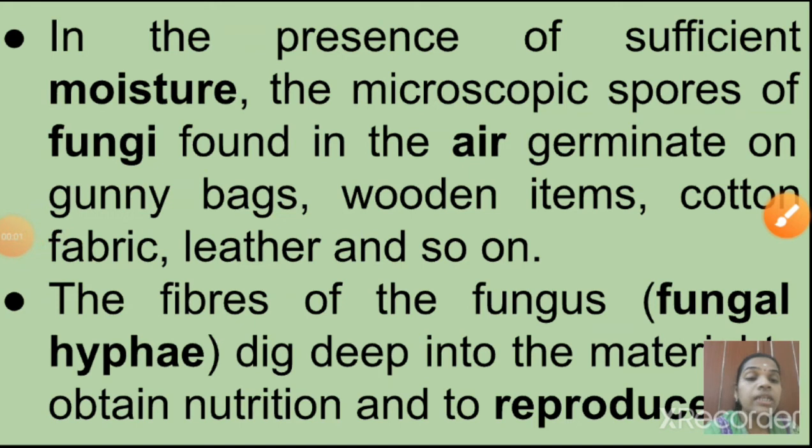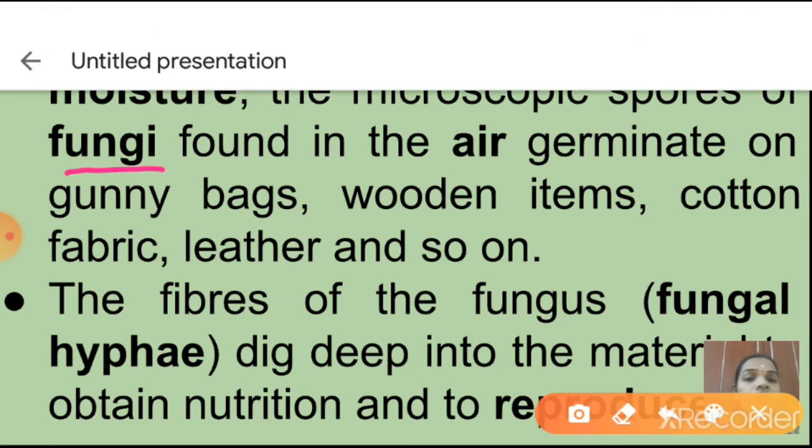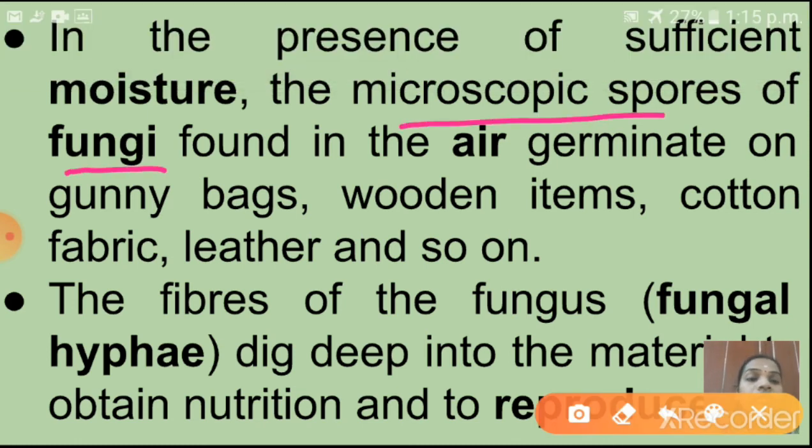Children, in the rainy season, you might have seen some white colored layer on gunny bags, wooden items, leather items, isn't it? So what might be the reason, do you know? See here, in the presence of sufficient moisture, the microscopic spores of fungi, which are present in the air, germinate. With the help of this sufficient moisture, they germinate on gunny bags, wooden items, cotton, fabric, leather, and so on.